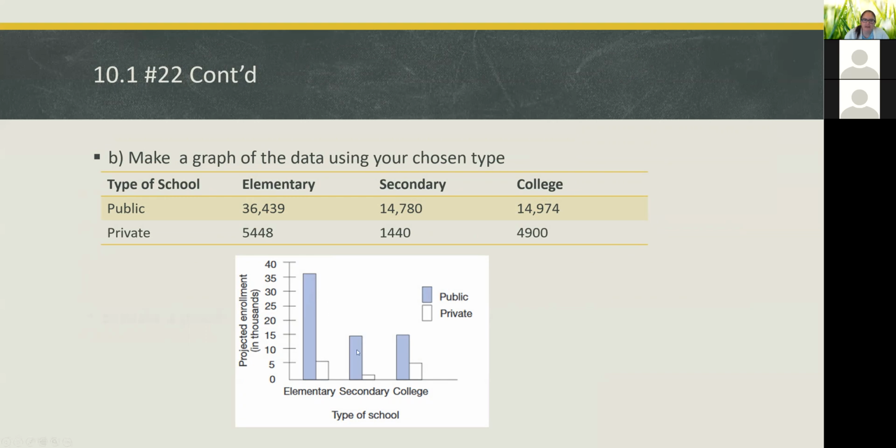And it's pretty easy to see that there's way more enrollment in public schools than in private, but that's especially true at the elementary level, right? The bars get a little bit closer the further along you go.